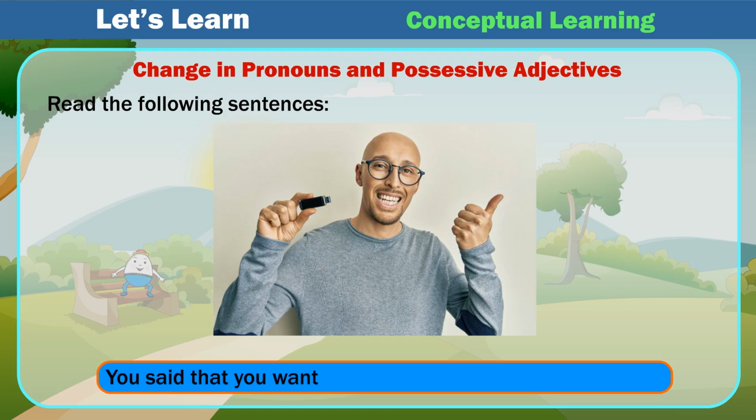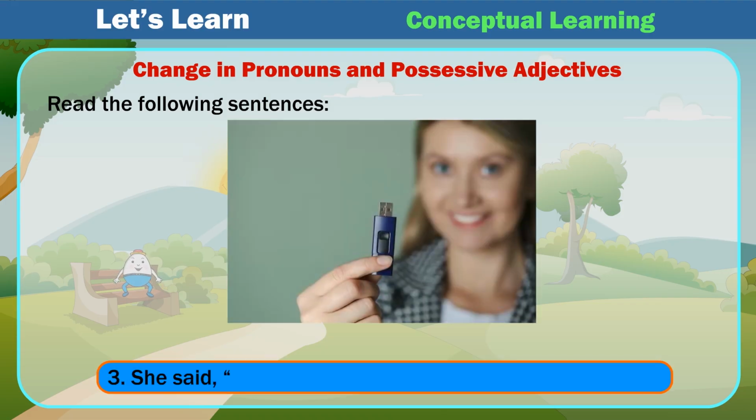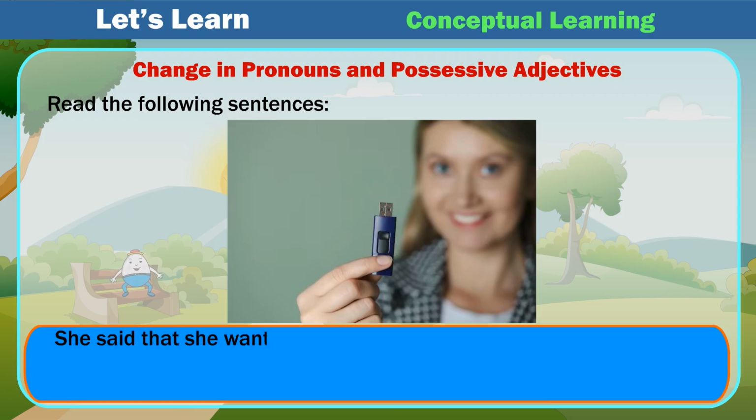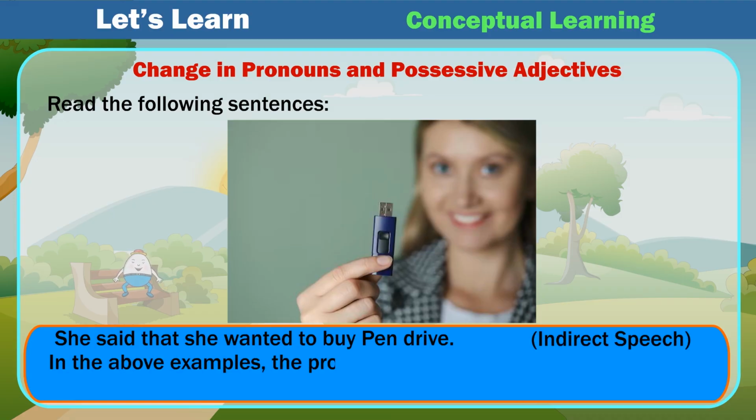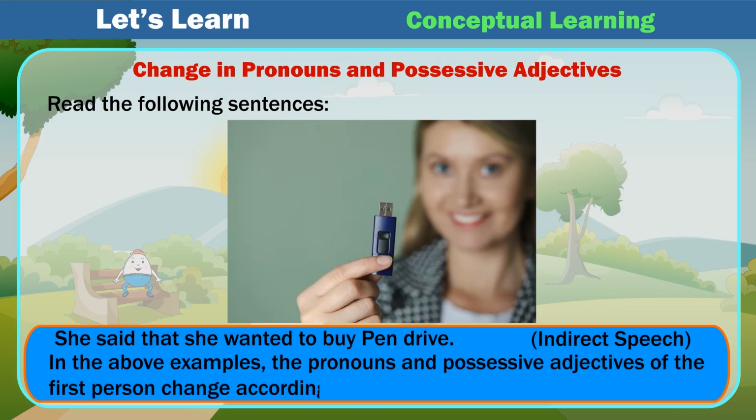You said that you wanted to buy a pen drive. Indirect speech. 3. She said, "I want to buy a pen drive." Direct speech. She said that she wanted to buy a pen drive. Indirect speech. In the above examples, the pronouns and possessive adjectives of the first person change according to the subject of the reporting verb.